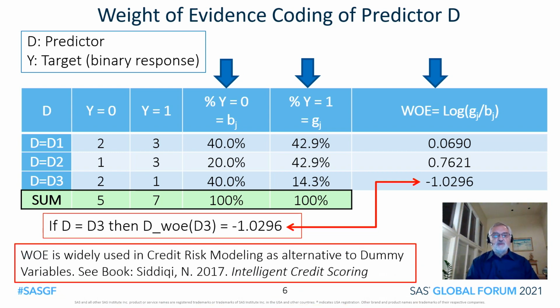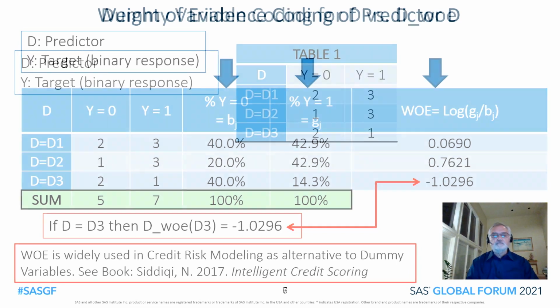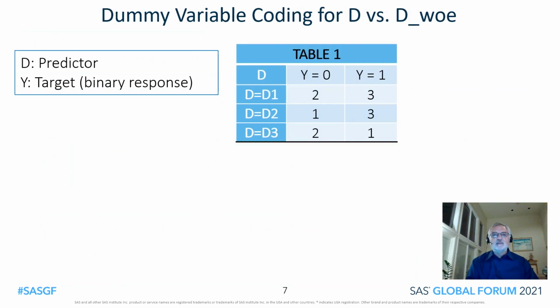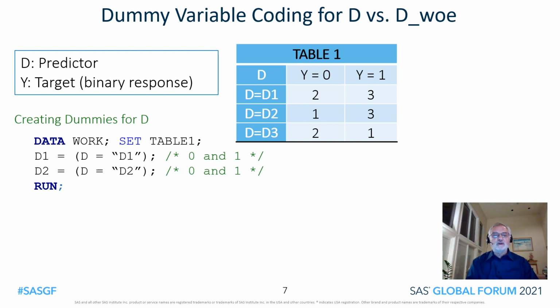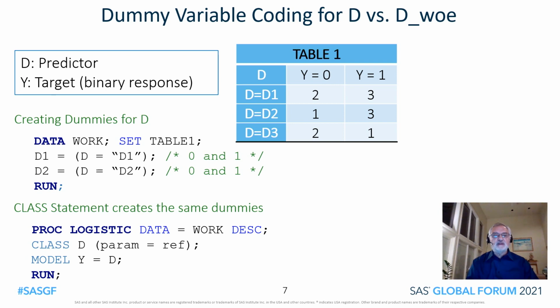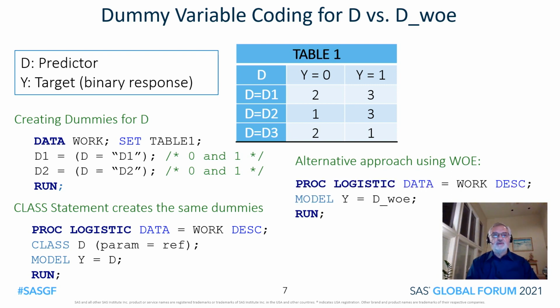Weight of evidence is widely used in credit risk modeling as an alternative to dummy variables. See the book by Siddiqui, Intelligent Credit Scoring. We can create dummy variables for D in a simple data step. Here it is. But more easily, we can use the class statement in Proc Logistic to create those same dummy variables. Here is the alternative approach using weight of evidence coding.